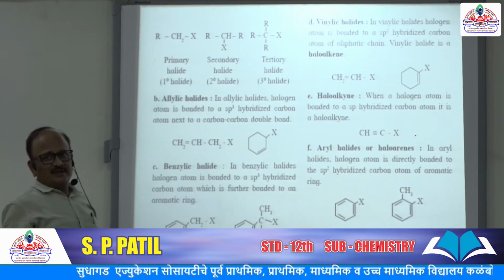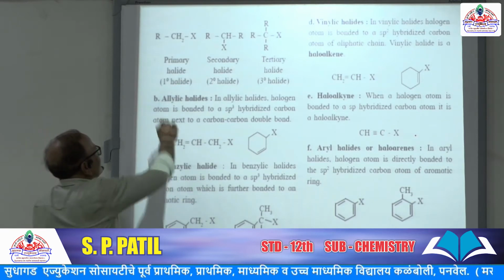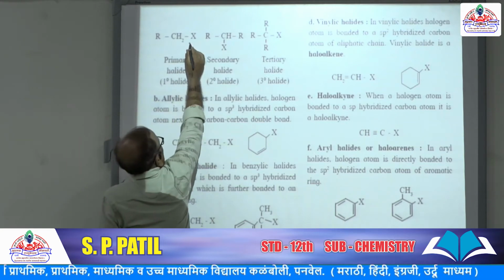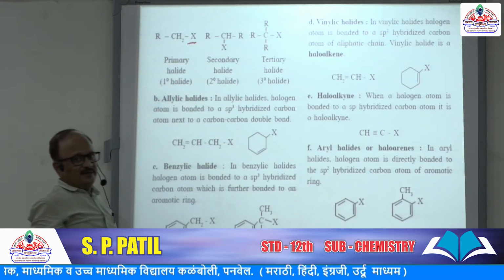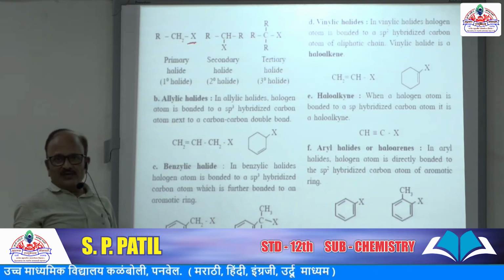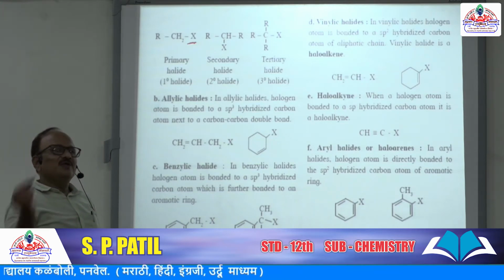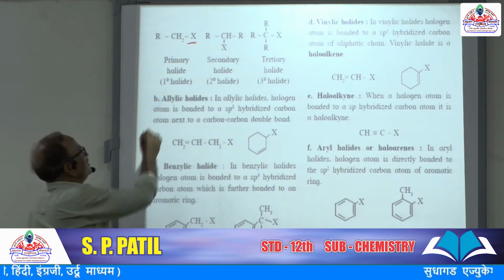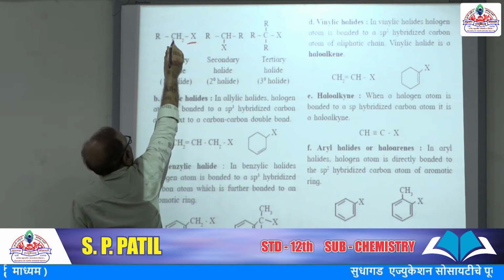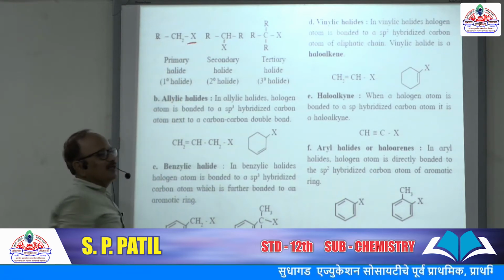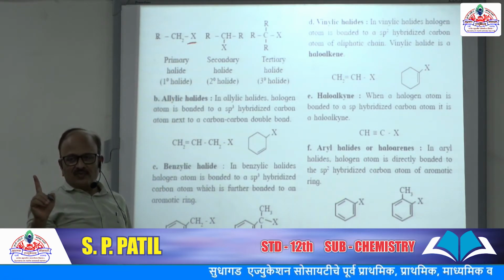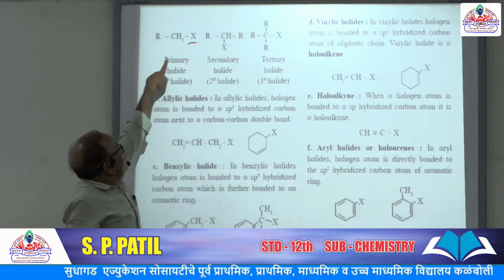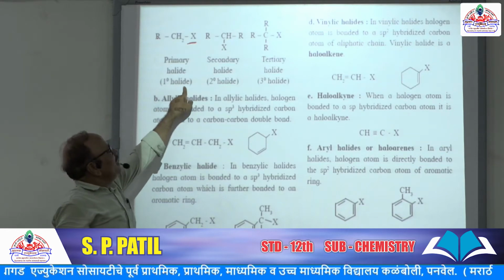Now see this example. This is a primary halide. The halogen X may be chlorine, bromine, iodine or fluorine. It is bonded to the carbon, and it is a primary carbon because this carbon is bonded to an alkyl group. Alkyl group means one carbon; it is directly bonded to only one carbon. So this alkyl halide is a primary alkyl halide.